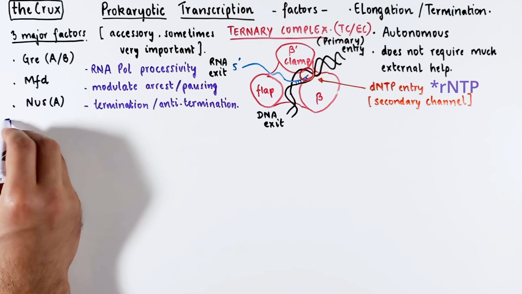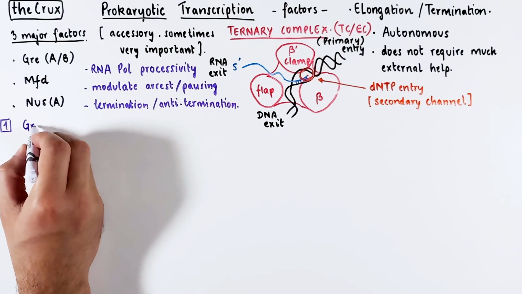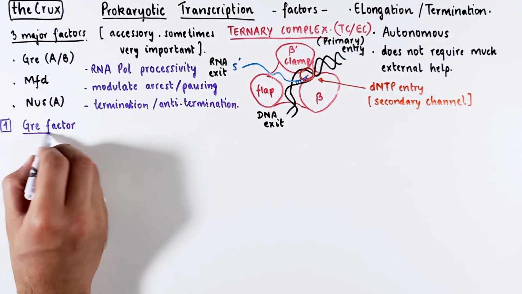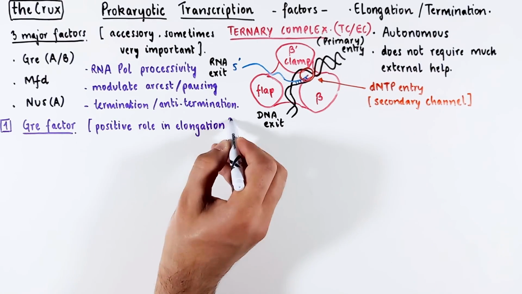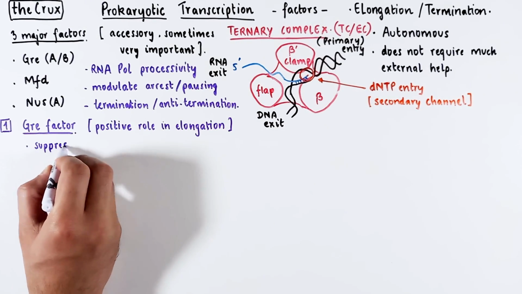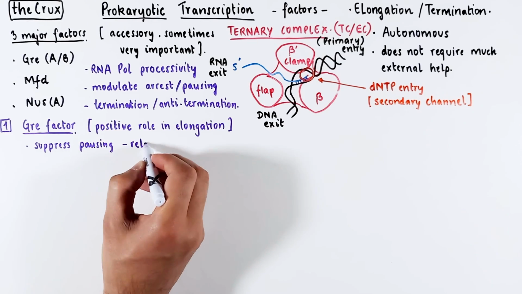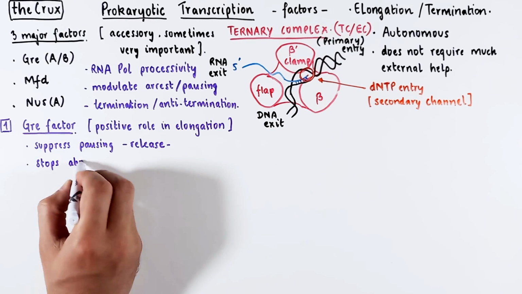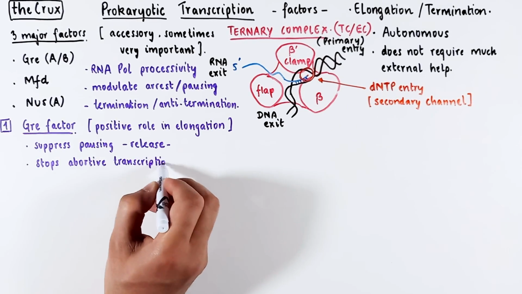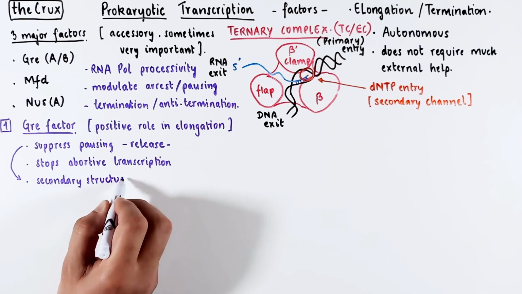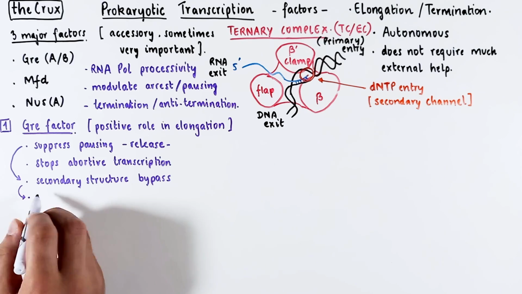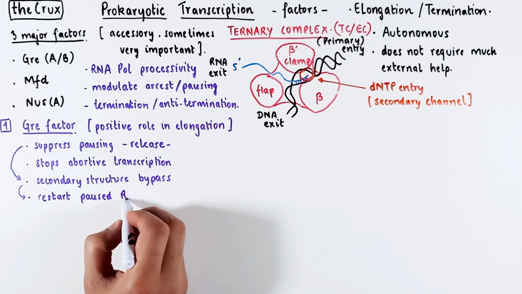Let's start with the growth-regulating expression factor, or Gre factor. It serves a positive role in the elongation process. More specifically, it suppresses polymerase pausing or releases it from the arrested state. It also prevents abortive transcription. The suppression of pausing depends on its ability to bypass secondary structures, which means it can restart a paused polymerase.